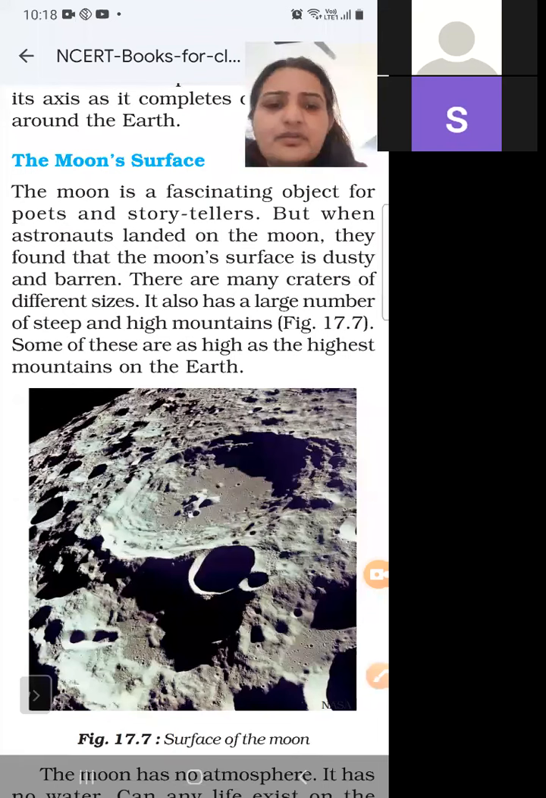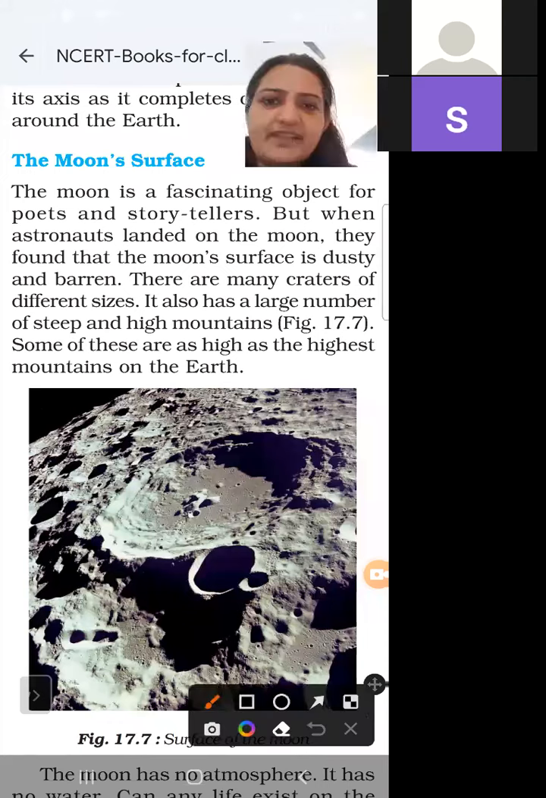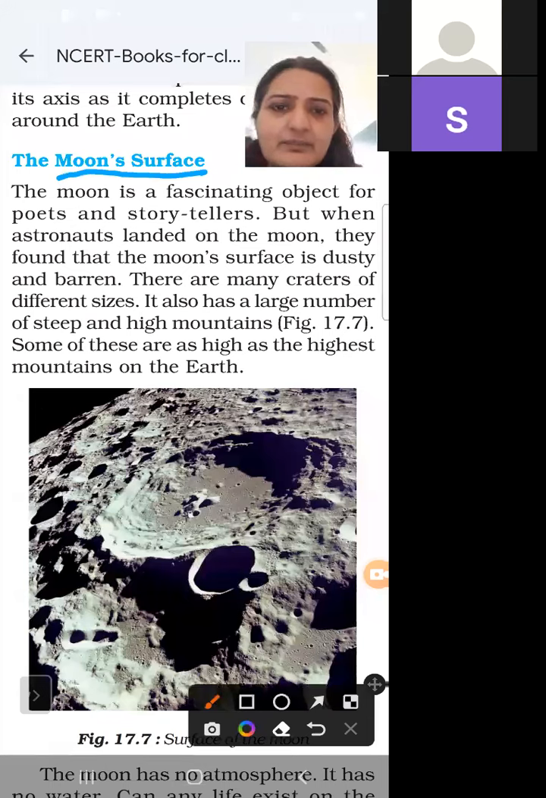So today our topic is the moon surface. The moon is a fascinating object for poets and storytellers. But when astronauts landed on the moon, they found that the moon surface is dusty and barren.